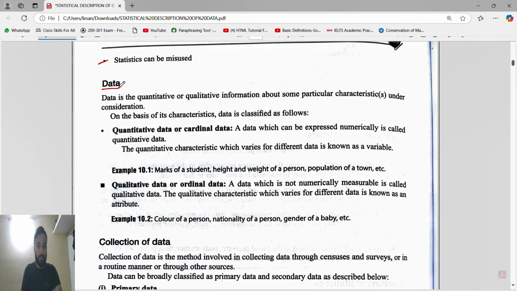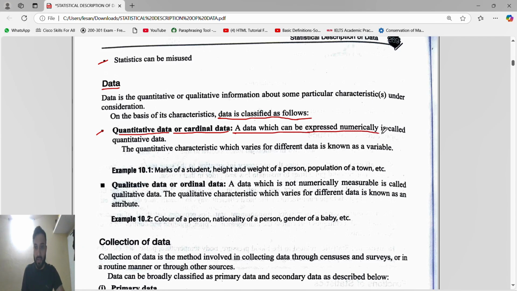Now next is data. So data is classified as follows. What is data, guys? Information, right? Mobile data, Wi-Fi data, unlimited data. So data is classified as follows. First is quantitative data, or cardinal data. A data which can be expressed numerically is called quantitative data.